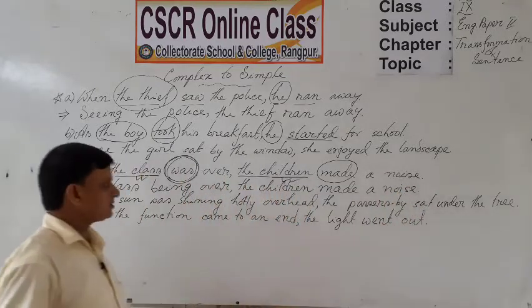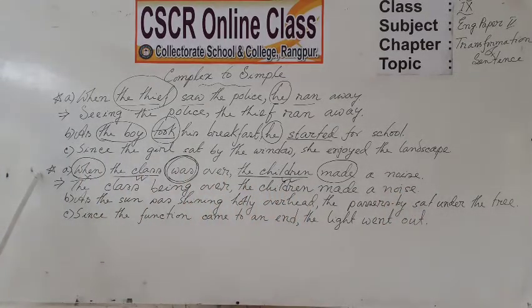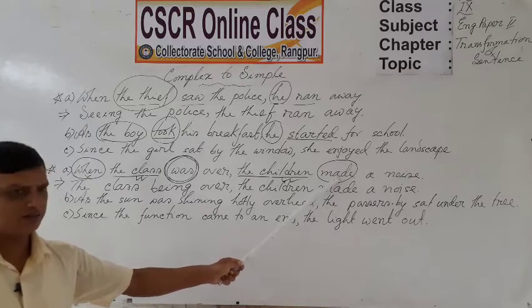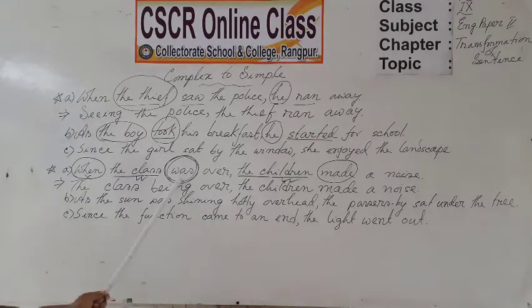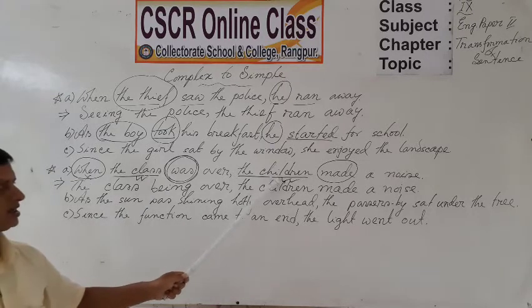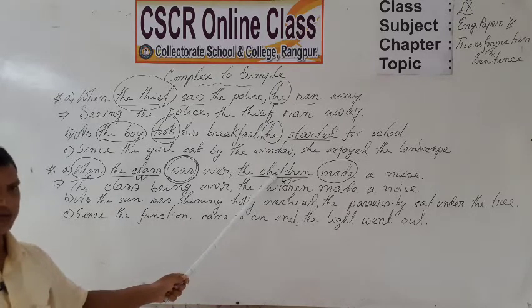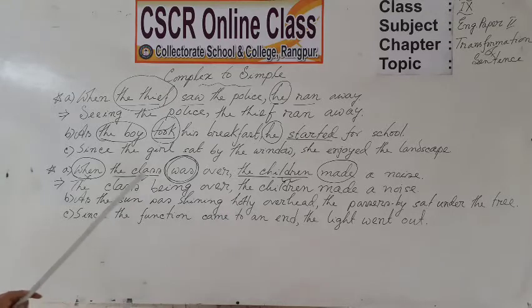Yes, dear students, if you have in the sentences when, as, since, then look at the two finite verbs. The two finite verbs was, made are held one after another, but the subjects, the class and the children, are different person, different animal or different one. So, then you can transform it in such a way.